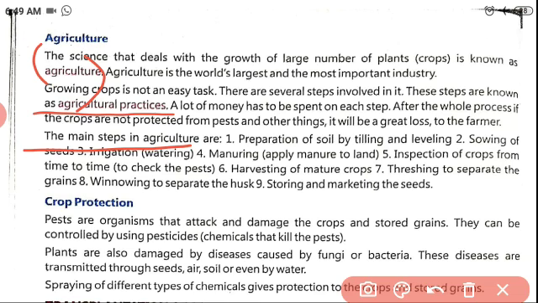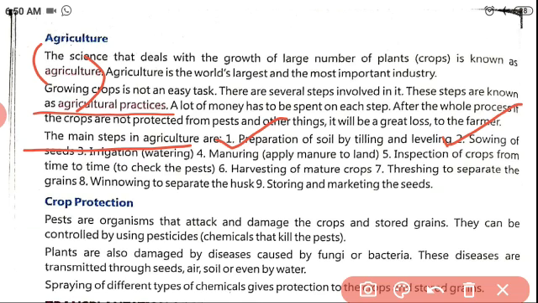The main steps in agriculture. The first one is preparation of soil by tilling and leveling. The next one is sowing the seeds. Children, you can see these steps one by one in most agricultural lands. The first one is preparation of soil, where they will level the soil.